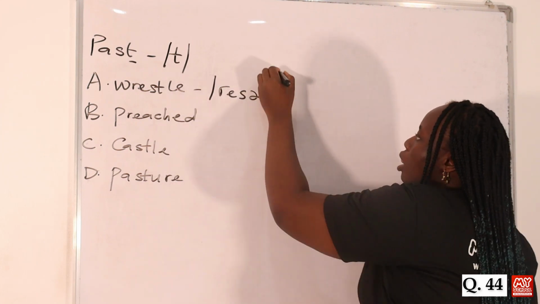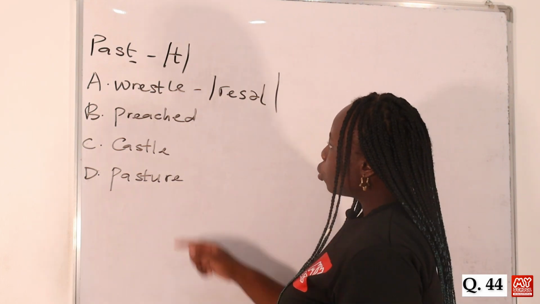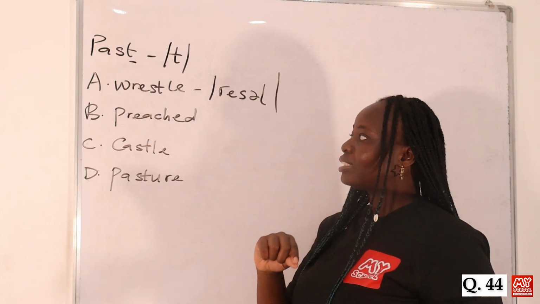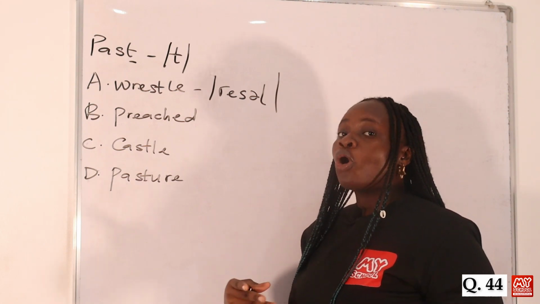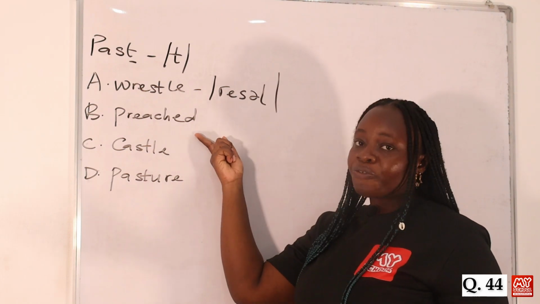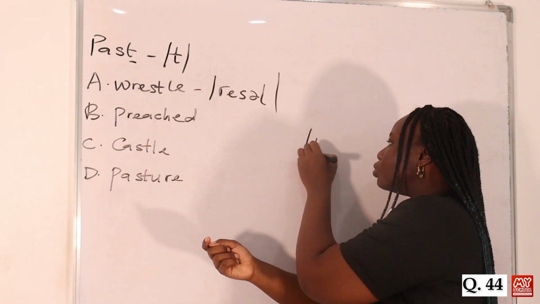Wrestle. Then option B is pronounced preached. Preached. So it's important to note that when a particular noun ends with s, sh, or ch, or any other voiceless sound, the plural morpheme that is attached to it has to be the voiceless t sound.